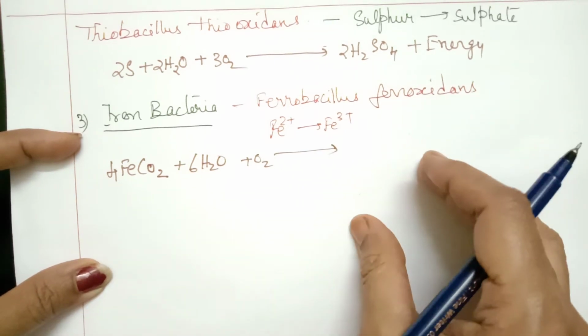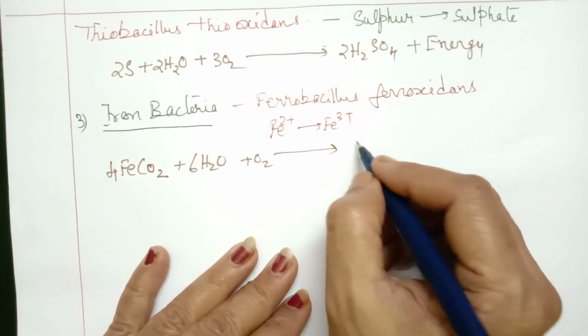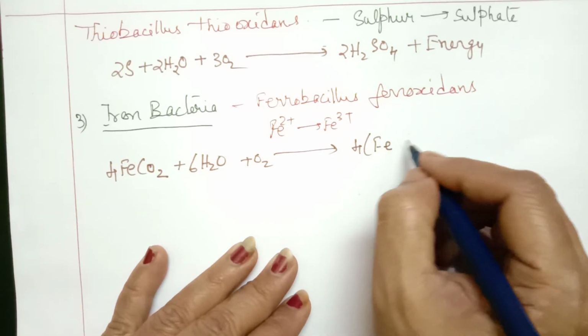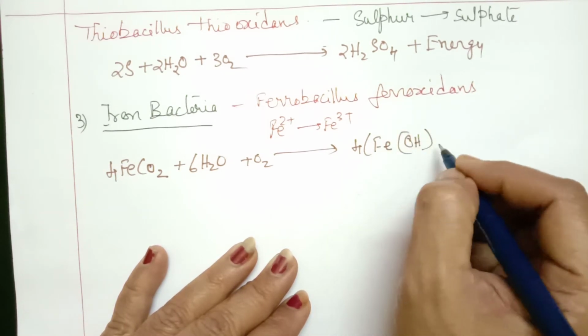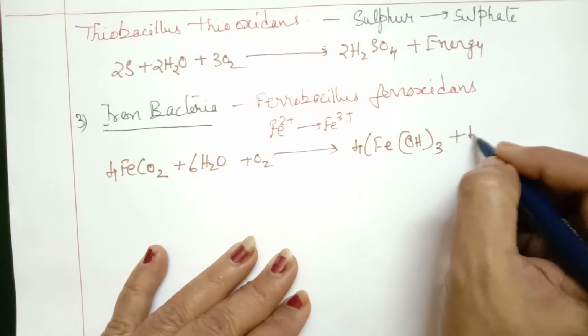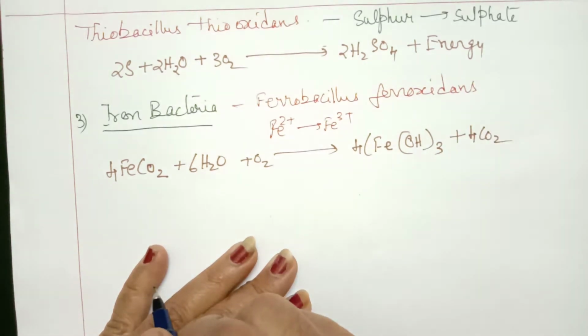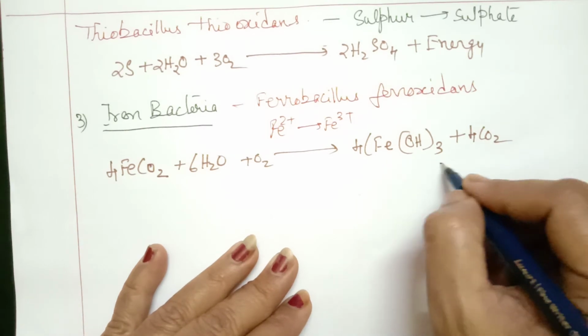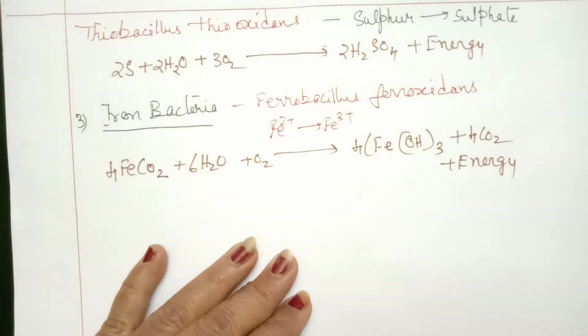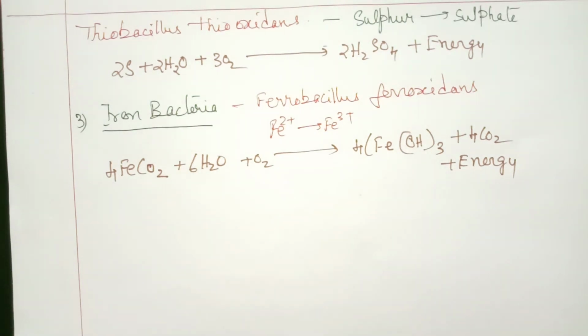That means it is getting oxidized to form 4 molecules of Fe(OH)3, ferric hydroxide, plus 4 molecules of carbon dioxide, and energy. So these are all energy liberating processes. This is the example of iron bacteria, which is a chemoautotroph.